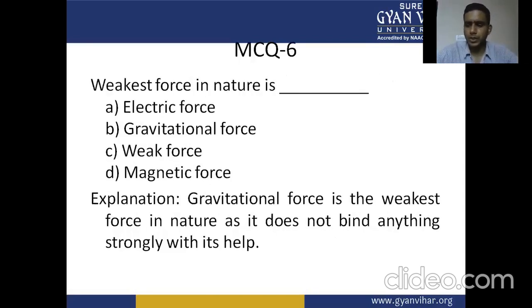Multiple choice question number 6. The weakest force in nature is: A, electric force; B, gravitational force; C, weak force; D, magnetic force. Gravitational force is the weakest force in nature as it does not bind anything strongly with its help.